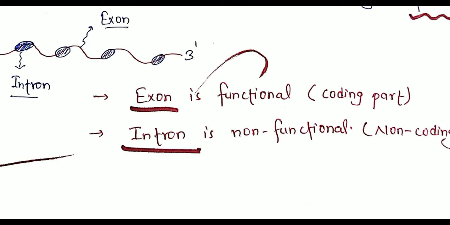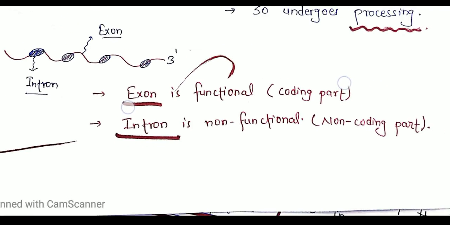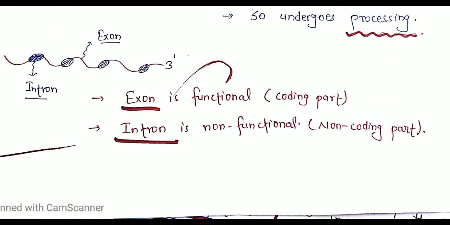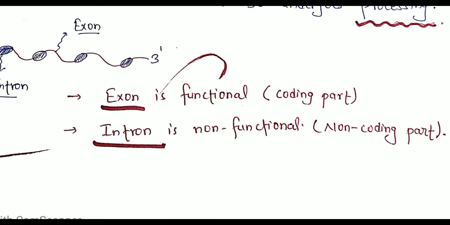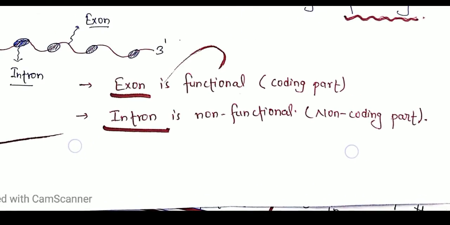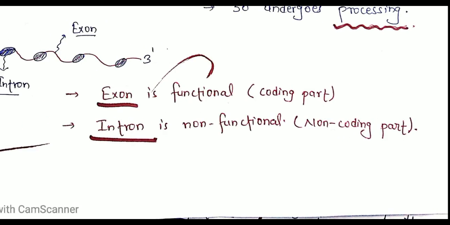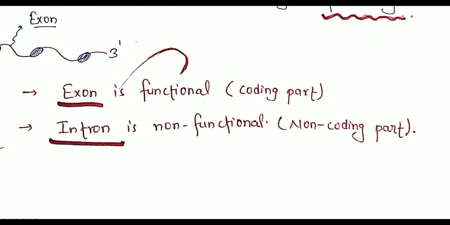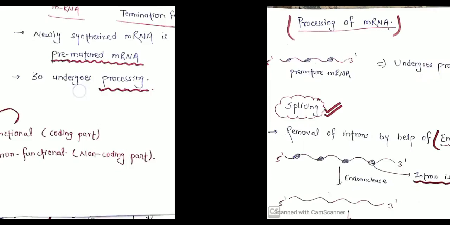Exon is the functional and coding part, which further codes in the translation process for the formation of protein. But intron is the non-functional, that is non-coding part, so it needs to be cut off, which is mainly done in the processing of mRNA.